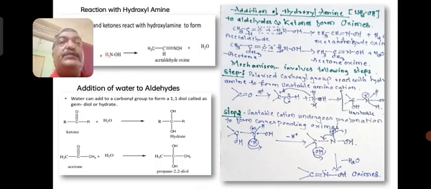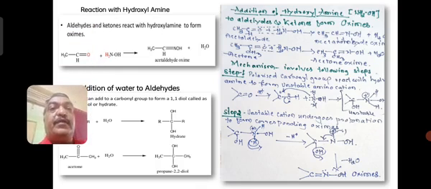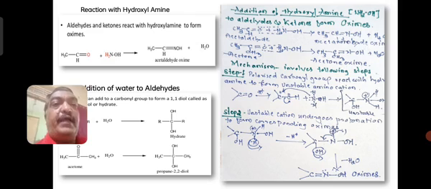Now addition with the hydroxylamine. So what is the hydroxylamine? That you may already know. R C double bond O, aldehyde or ketone, CH3 C double bond O CH3, when treated with NH2, an amino group attached with OH group, this is called hydroxylamine, NH2OH.